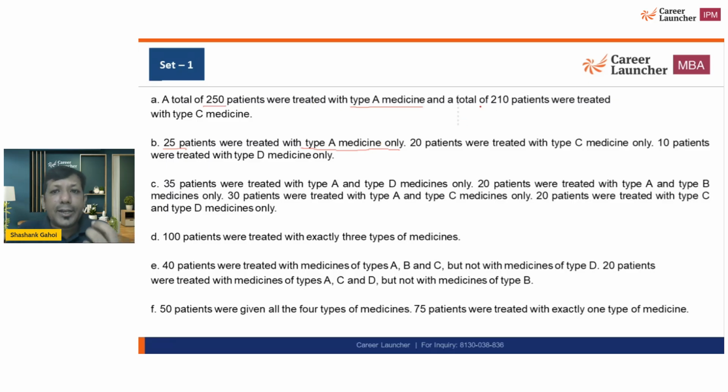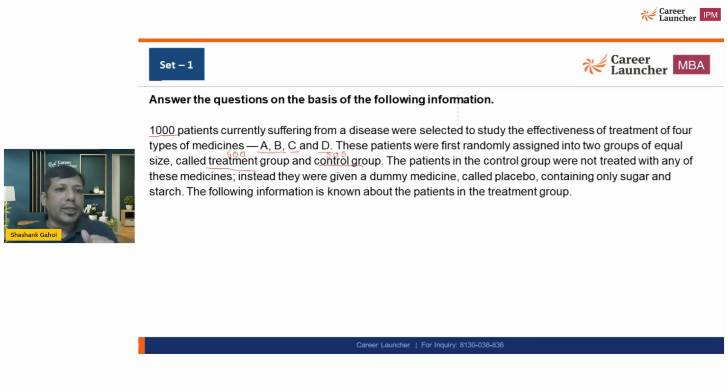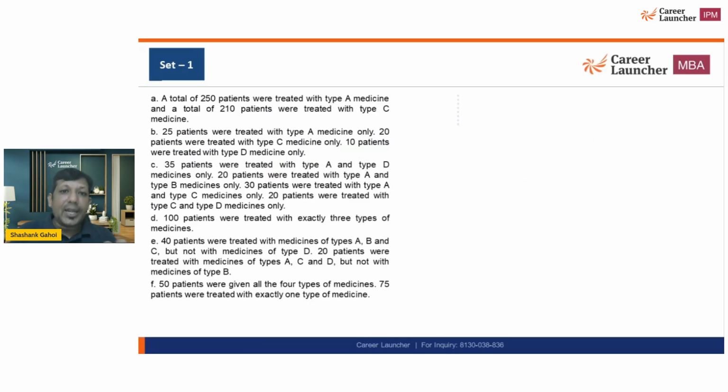Now it says 210 patients were treated with type C, and 20 were treated with type C only. 10 patients were treated with type D only. Again, all these points are telling me that it is a question of Venn diagram or set theory. So I'm going to solve this. The important point is there are 4 categories A, B, C, and D, so I need the Venn diagram of 4. What is the Venn diagram of 4 and how do we draw it?